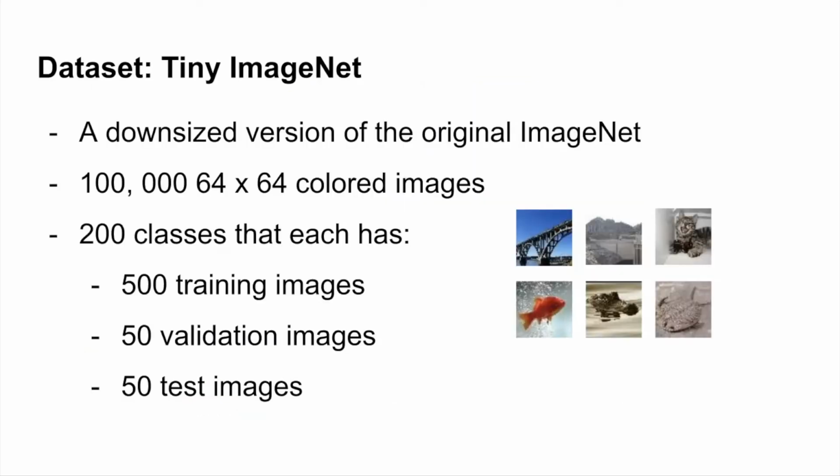In addition, DINO takes two 8-GPU servers and three days to train, which is too much computational resource for us. So different from them, we used a small version of ImageNet, which contains 100,000 64 by 64 images. This still requires a long time to train, but it's more manageable.